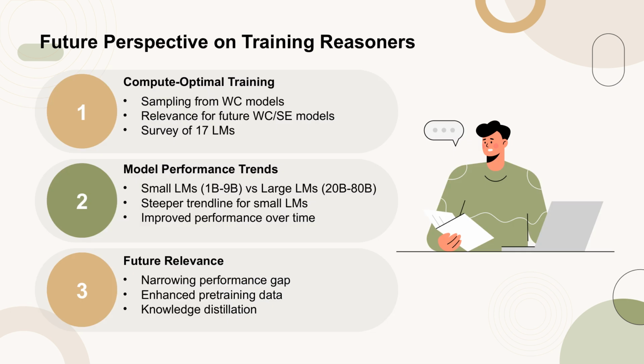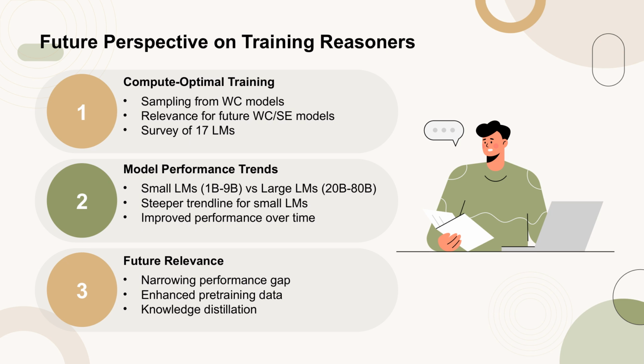The authors discuss the potential for training reasoners through sampling from WC models to be more compute optimal, especially relevant for future WC and SE models. They surveyed 17 language models that meet specific criteria, including model size and performance on the math dataset. The analysis shows that smaller language models, 1B to 9B parameters, are improving more rapidly in reasoning performance compared to larger models, 20B to 80B parameters.